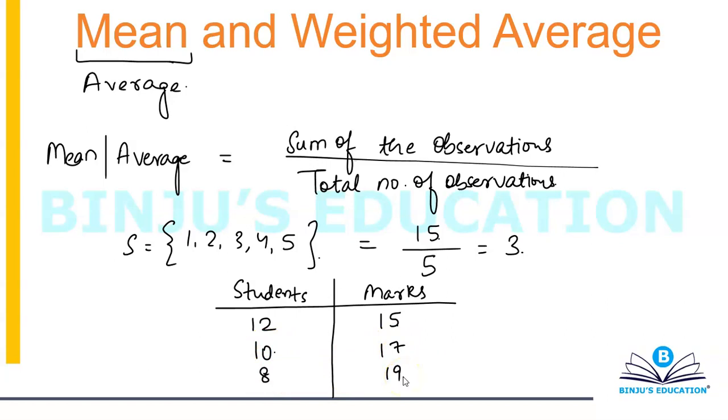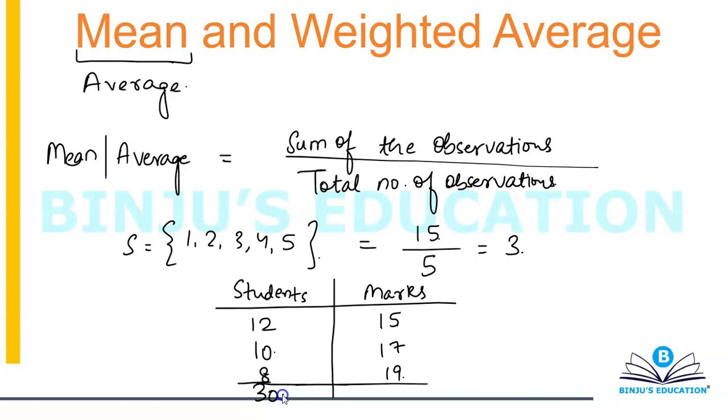Okay, so I've given you this table where it says that 12 students have scored 15 marks, 10 have scored 17 each, and 8 have scored 19 each. Find the average marks scored by 30 students.